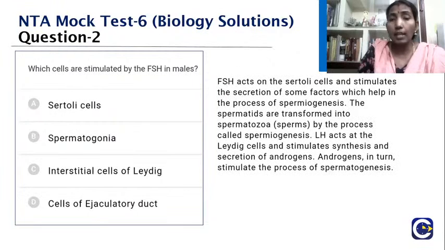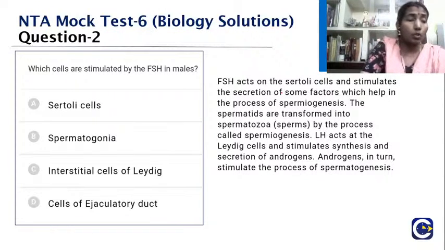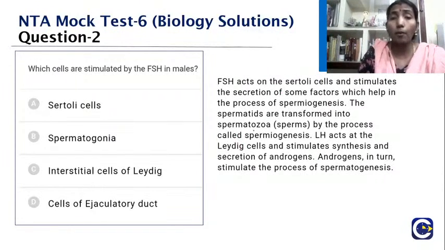So you can see the FSH acts on the Sertoli cells and stimulates the secretion of some factors which help in the process of spermiogenesis. Here the spermatids are transformed into spermatozoa. It is called spermiogenesis.